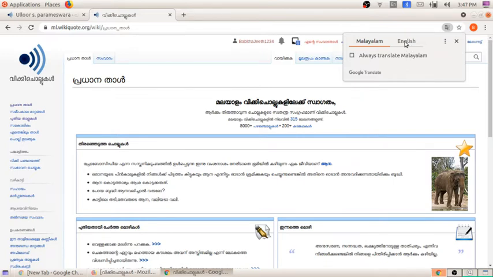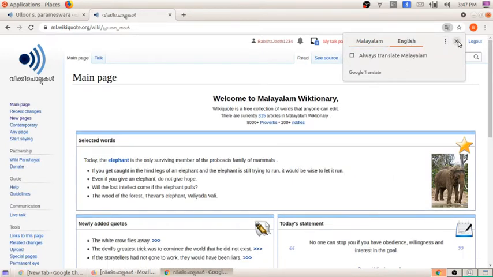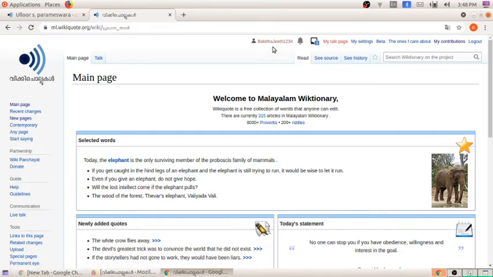Here I am converting it to English. Now the page is opened in my name. You can see that this page is opened in my name. I already created the account and the membership, as I told you before. In the same way, by entering the username and password, I got the web page in my name. Babitajeet1234 is my username. And here you can see some of the different codes and selected words.